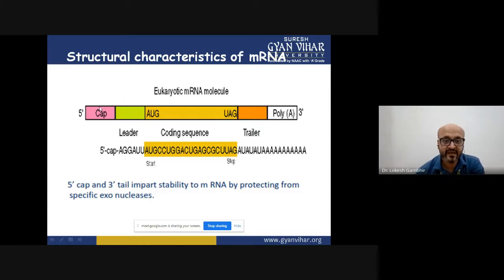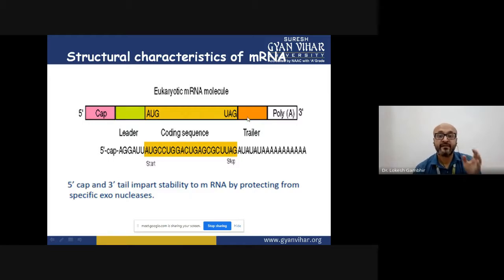Once this RNA molecule has been synthesized from the DNA, you see this is the 5' region, this is the 3' region. And this AUG marks the start codon of a gene. Before this start codon, there is a small stretch which will never be translated into protein, and this region is called the leader sequence or 5' UTR, untranslated region.